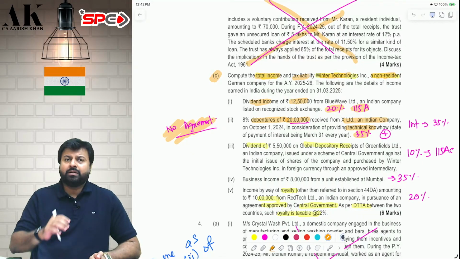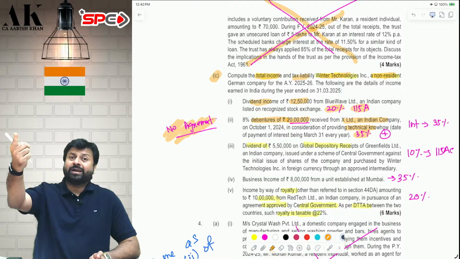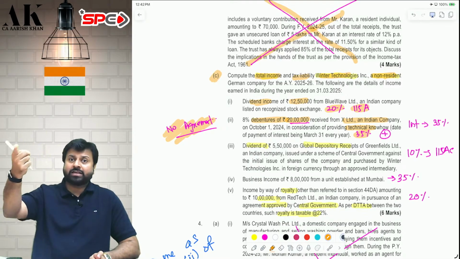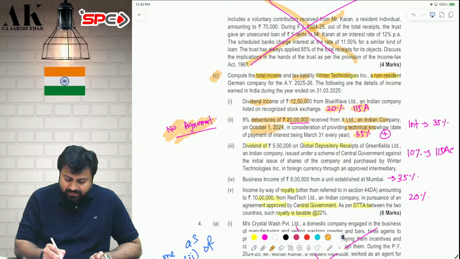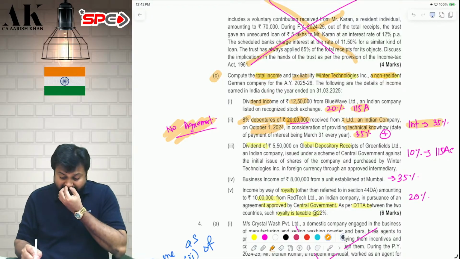But one more thing will come, because I am also giving debentures. I am not giving 20 lakhs money. I am giving debentures. So the debenture interest will also be taxable in India. That is 6-month interest on 20 lakh rupees at 8%. That will also be taxable at 35%.